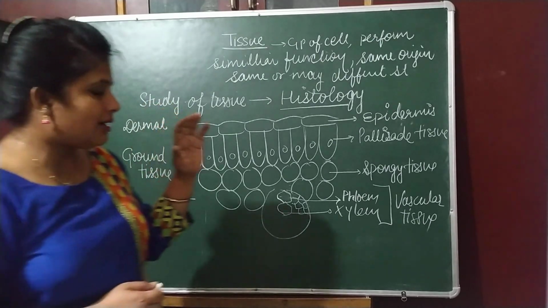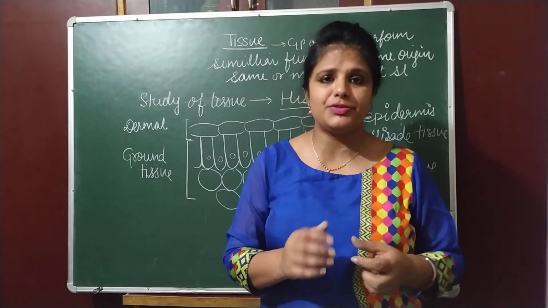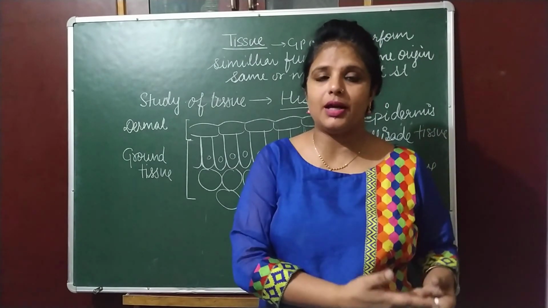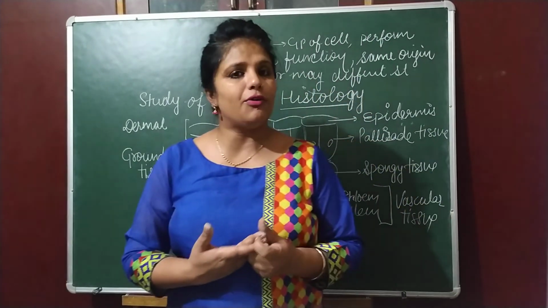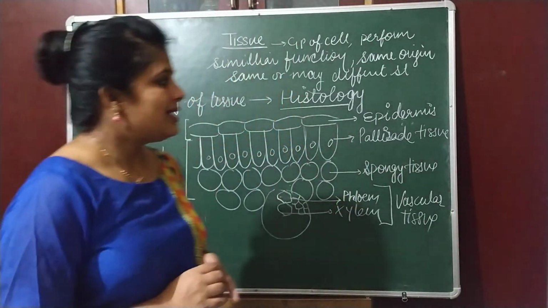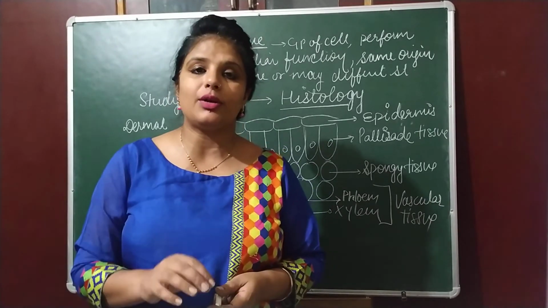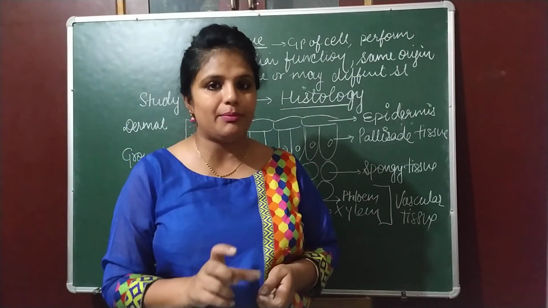So this is the brief summary of the tissue system which we have in our body or in the case of any living organism. Now we are going to discuss plant tissue and animal tissue separately, and today we will have a small idea about plant tissue.